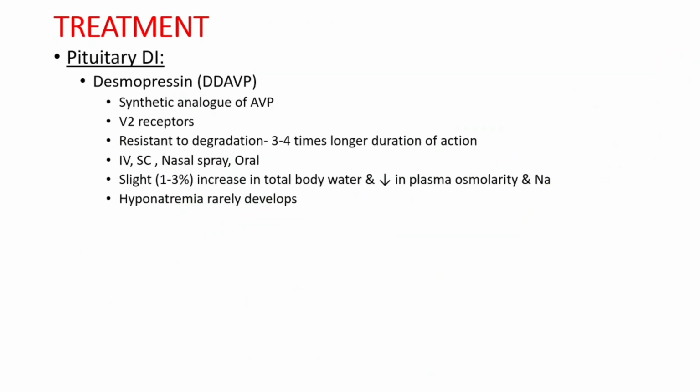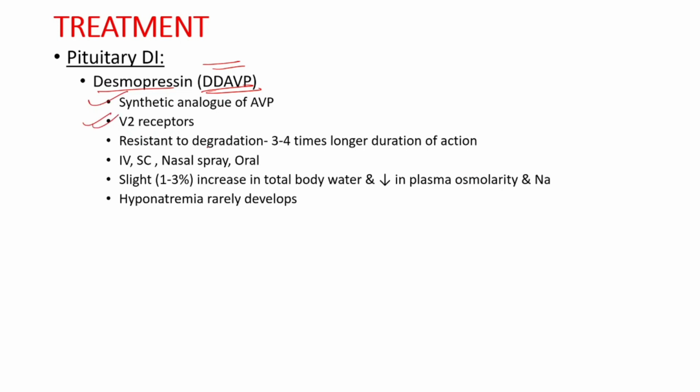Now, after we have made the diagnosis of pituitary diabetes insipidus, nephrogenic form, or primary polydipsia, we will discuss the treatment of these individual conditions. Firstly, the signs and symptoms of uncomplicated pituitary diabetes insipidus can be eliminated by treatment with desmopressin, which is also known as DDAVP. Now, it is a synthetic analog of AVP which acts selectively on V2 receptors.